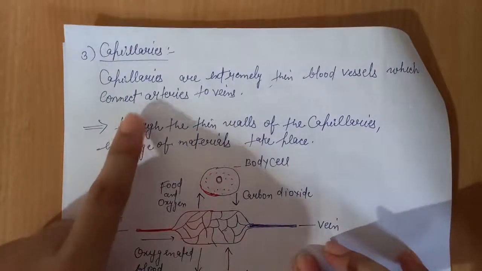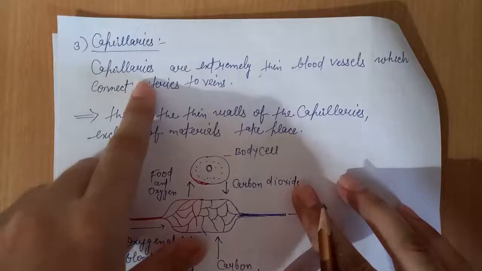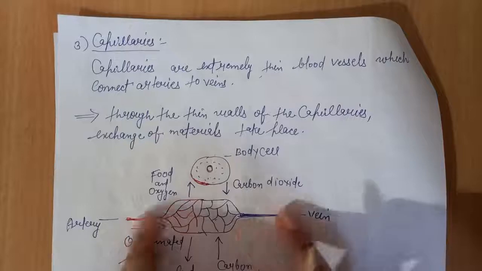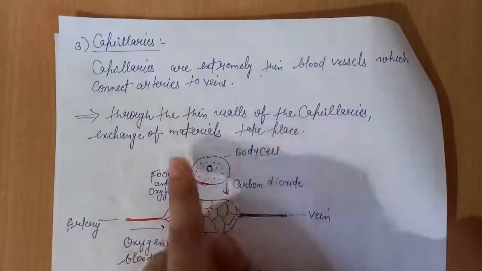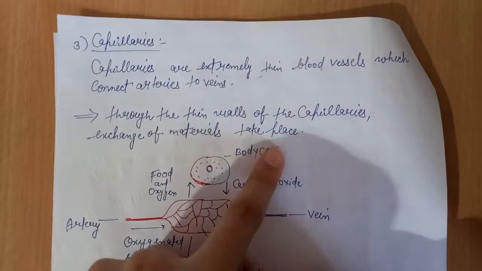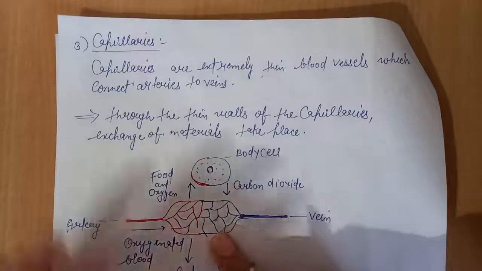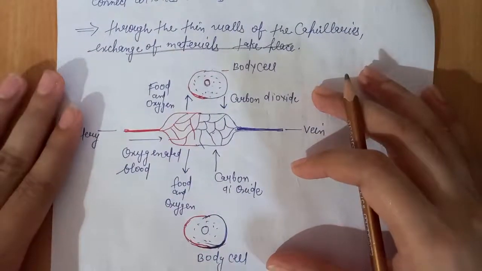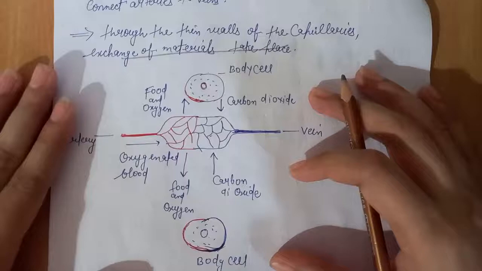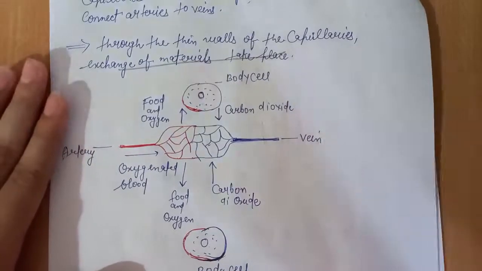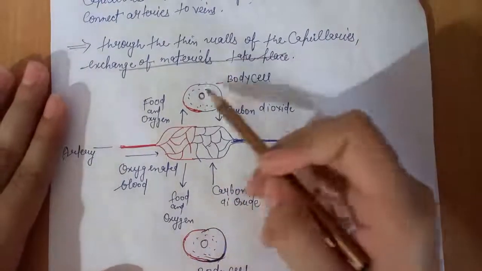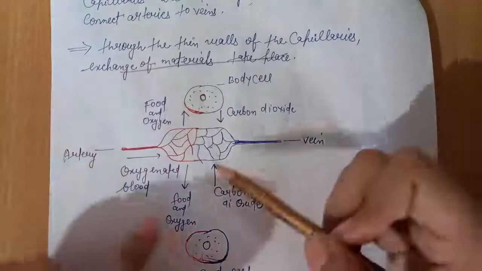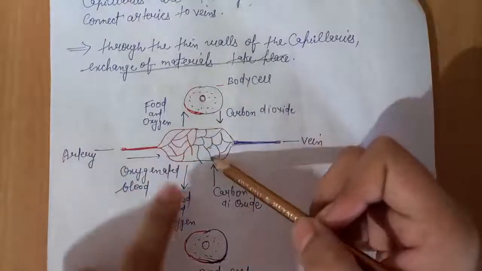So the definition of capillaries is: capillaries are extremely thin blood vessels which connect arteries to veins. Through the thin walls of the capillaries, exchange of material takes place. Let me explain how the exchange of material takes place. We understood this mechanism in blood circulation of the human body a while ago. So this is a body cell, and each body cell is connected with the supply of blood. You know about this. So this is the artery, and this is the capillary.